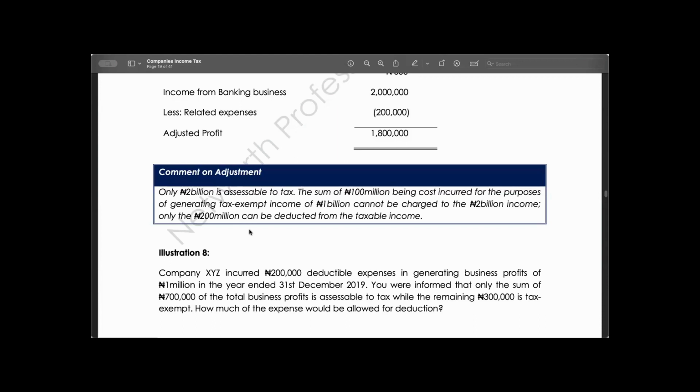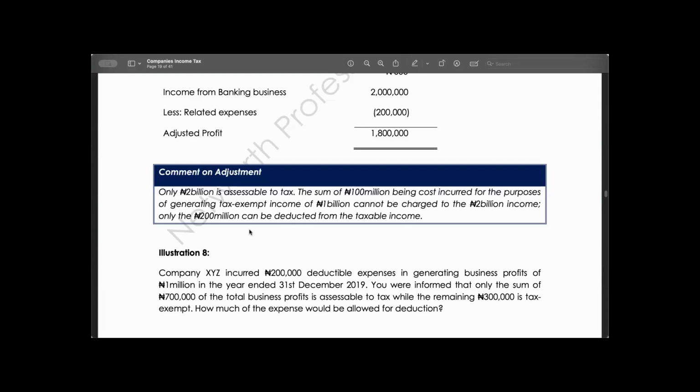We are given the total expense of this company to be 200,000 to generate 1 million. So the only reasonable way to get our allowable expenses is to use the percentage of the profits